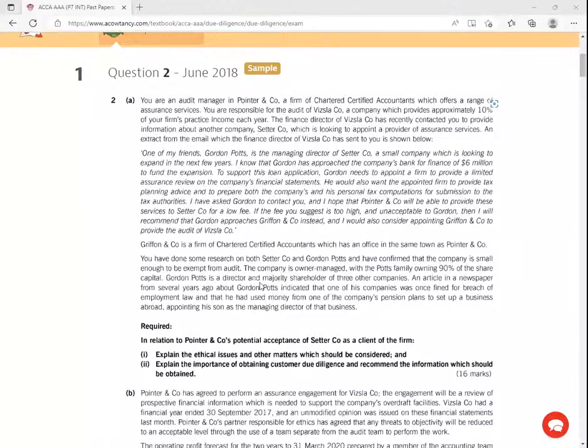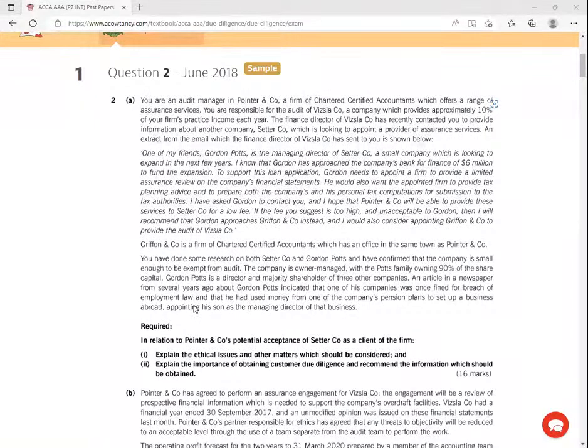Gordon Ports is a director and a majority shareholder of 3 other companies. An article in a newspaper from several years ago about Gordon Ports indicated that one of his companies was once fined for breach of employment law, and that he had used money from one of the company's pension plans to set up a business abroad.